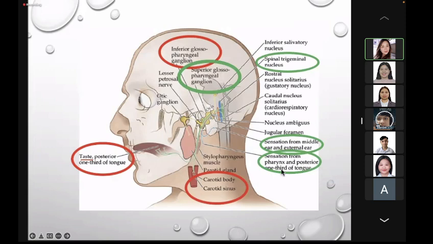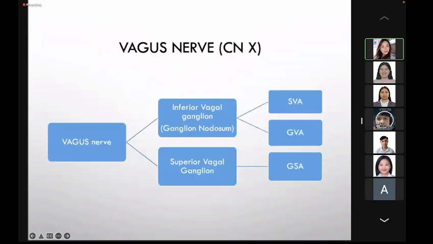While sensation from the middle ear, the pharynx, and the posterior third of the tongue goes to the superior glossopharyngeal ganglion to terminate at the spinal nucleus of the trigeminal nerve. Lastly, the vagus nerve, which is the 10th cranial nerve.